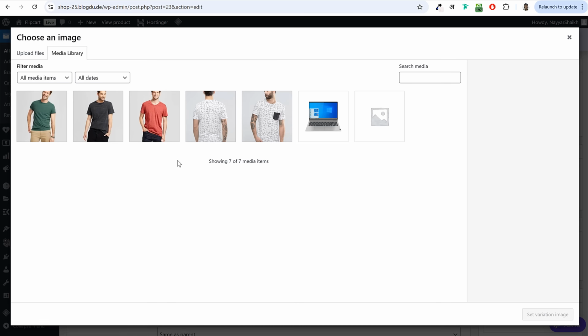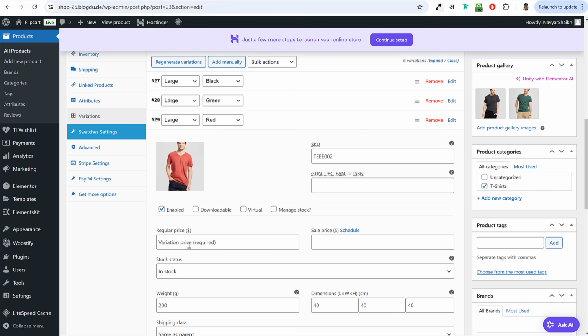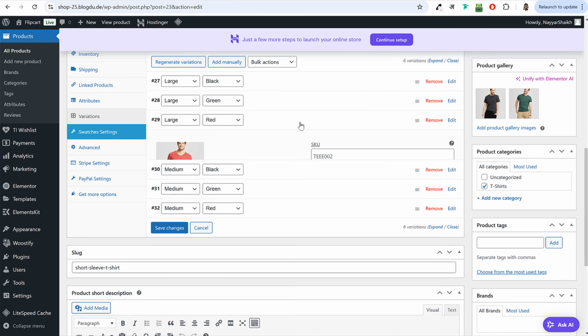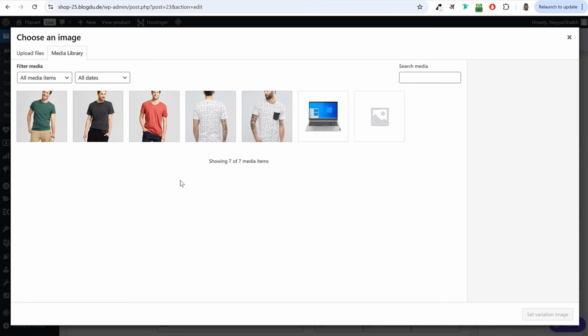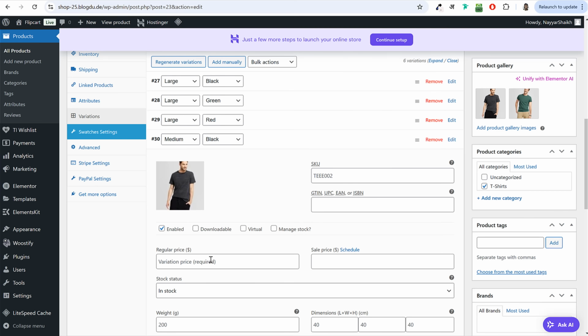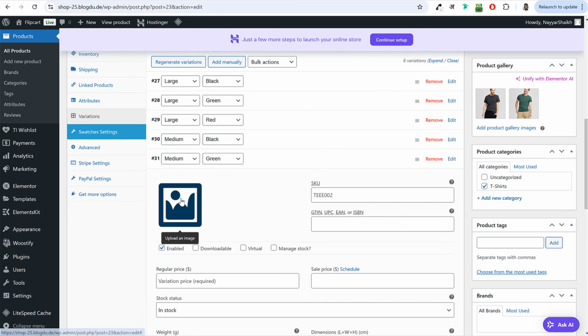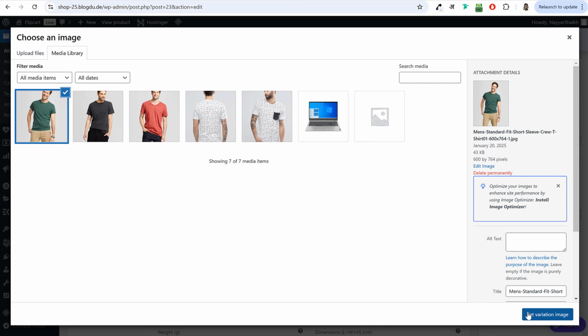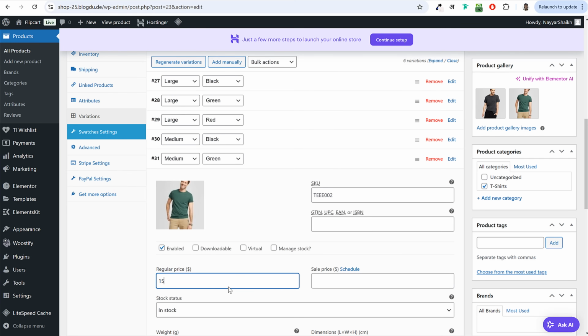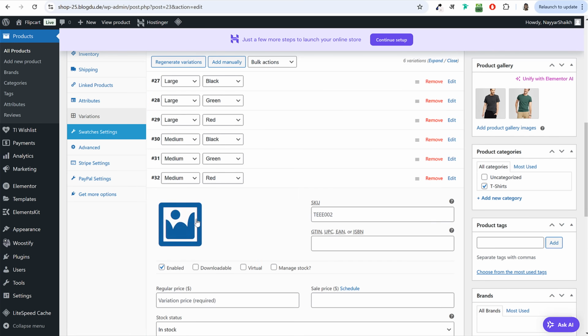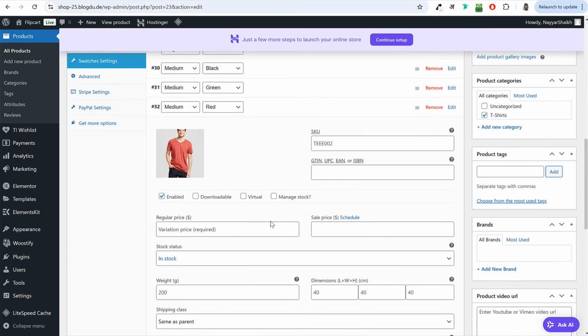Okay. Then large red, I'll select this one. Maybe this is $20. Okay. Then for black again, we'll select black. This is medium. So maybe this is $17 or whatever currency you have set. You can select that. For medium green, we'll select 15. And for medium red, we'll select $12.